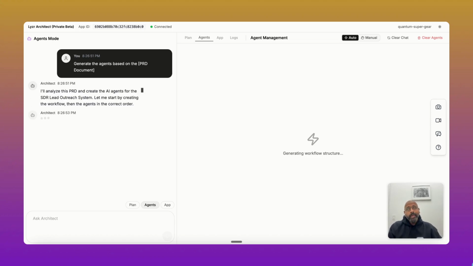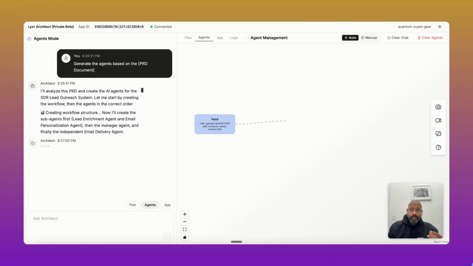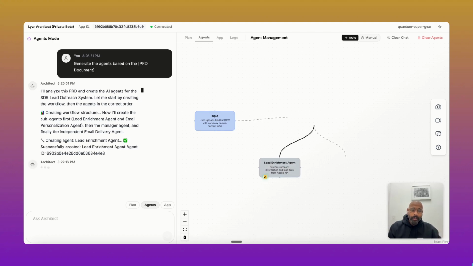So here, if you see, Architect doesn't build a single agent as such. It actually identifies the kind of orchestration that it needs to bring in, be it managerial or workflow orchestration, and then it builds out. So as an agent architect, you don't have to figure out or think about the whole architecture.